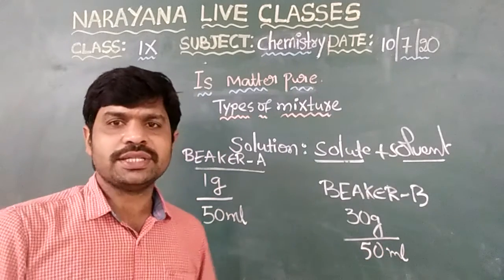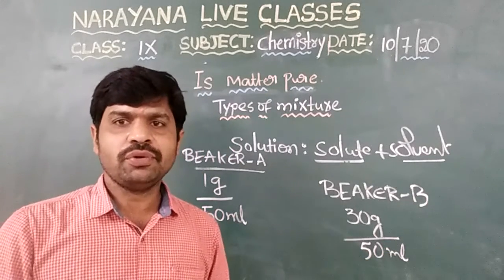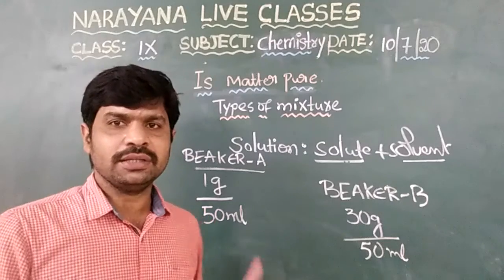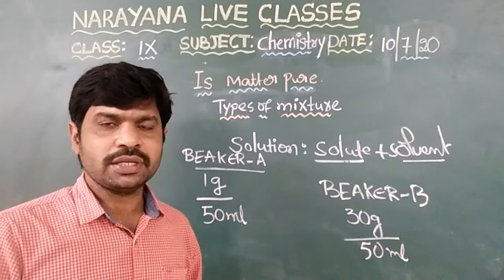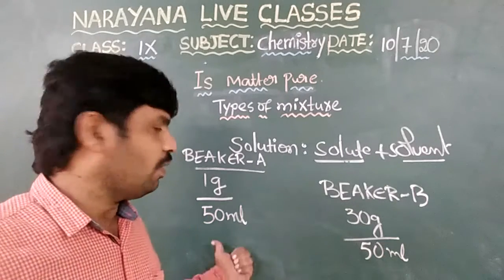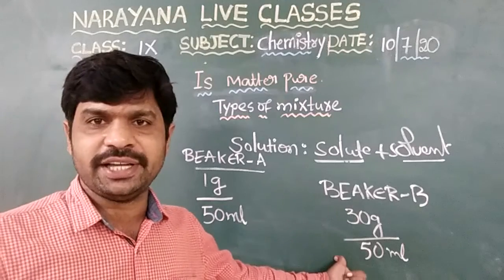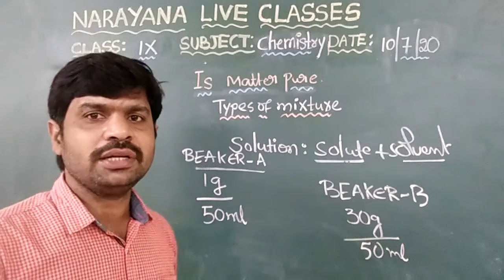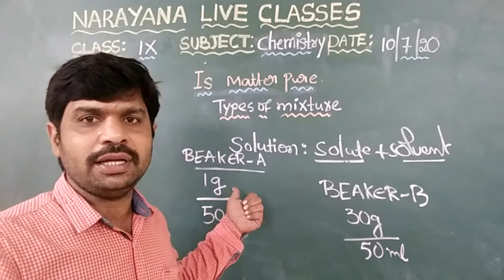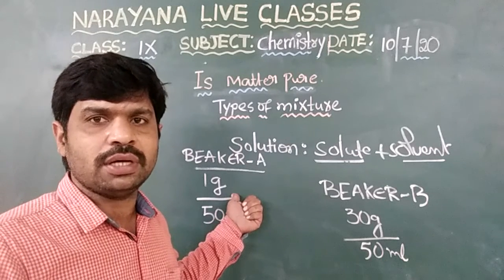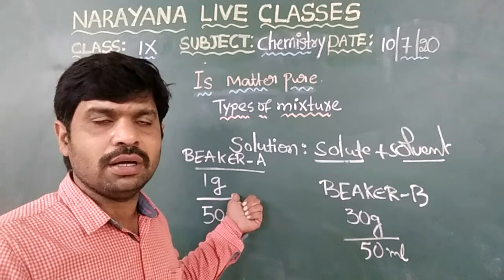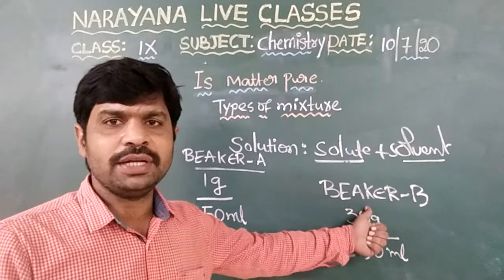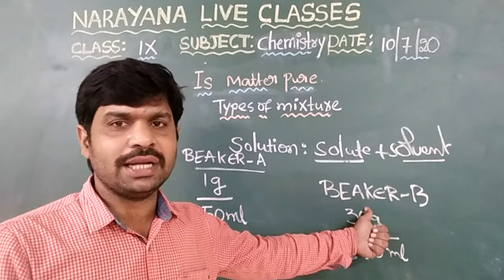Which is more concentrated? You have to notice one important character in these 2 different solutions. The volume of the solution remains the same, 50 ml, 50 ml. But whose amount is changing? The solute. In beaker A, the solute weight is 1 gram. In beaker B, the solute weight is 30 grams.